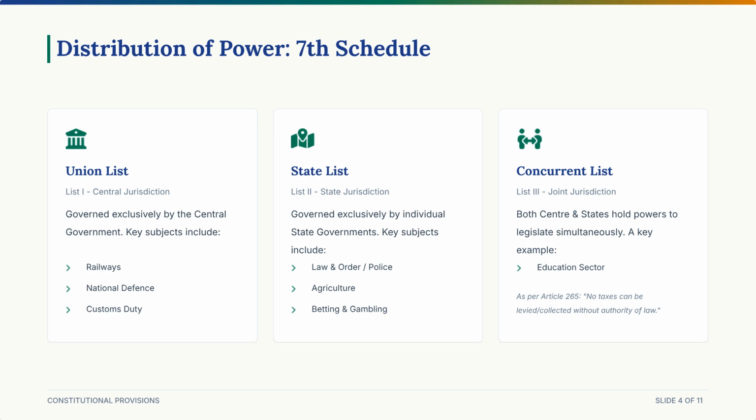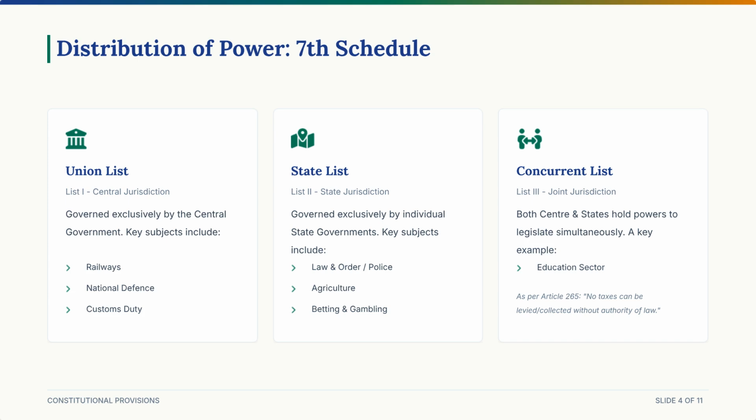2. State list. List 2. Only state governments hold the remote control here. Think local matters like the state police, public education, betting and gambling, and agriculture. 3. Concurrent list. List 3, where both center and state sit together to make laws.